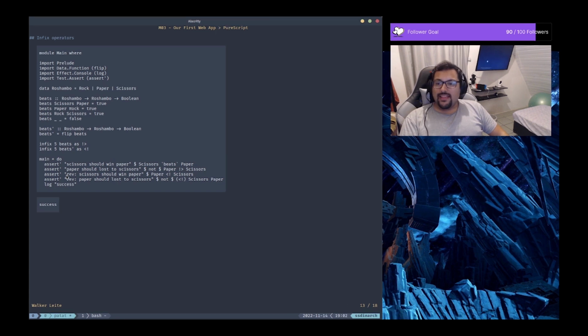In the next evaluation, we have another one, basically the same thing. Scissors should win over paper, but we are using another operator. So we are using this one. You can ask me why I am using this and not that one, just because I want to place paper before, to test scissors in this form here.